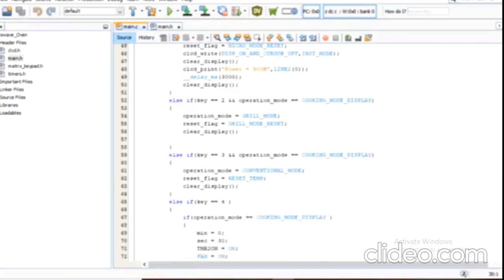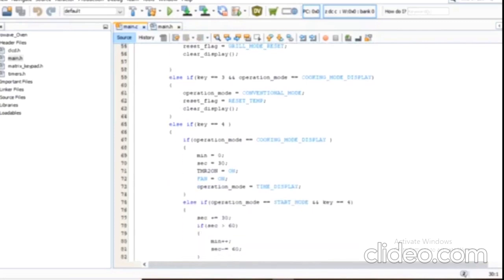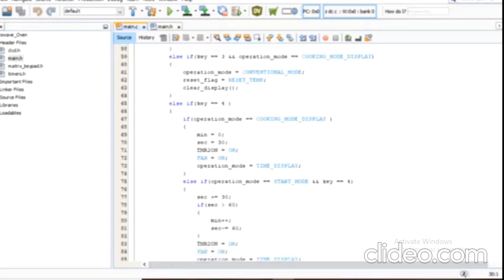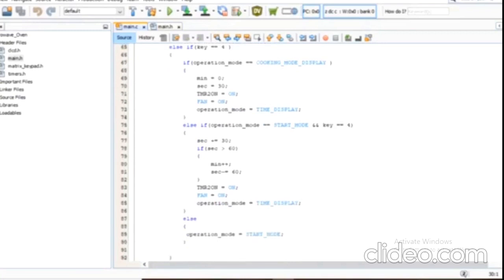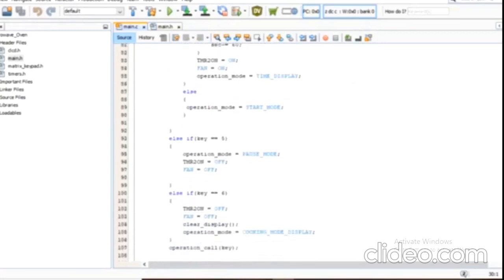For all keys we have written it. We are also using switch case to determine all the conditions, all the cooking modes in it. We also declared all the required functions in the main file.